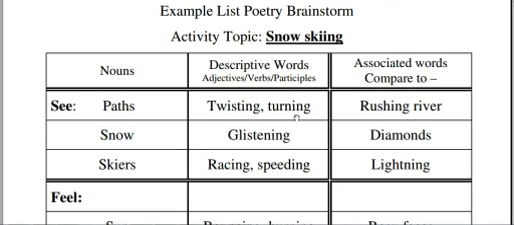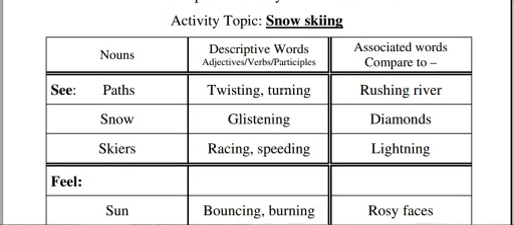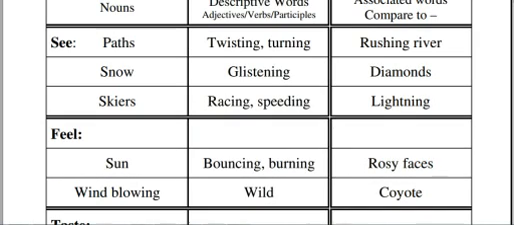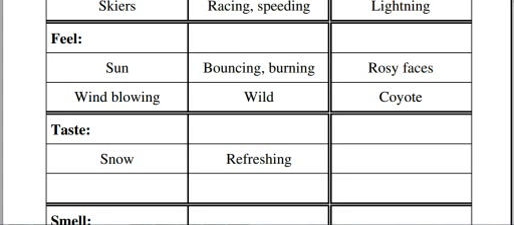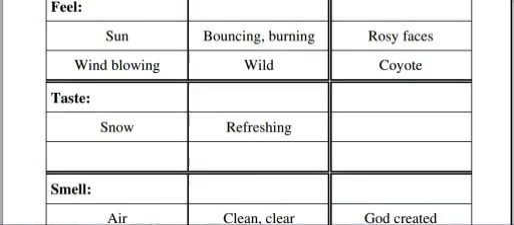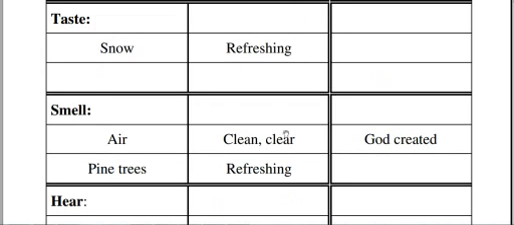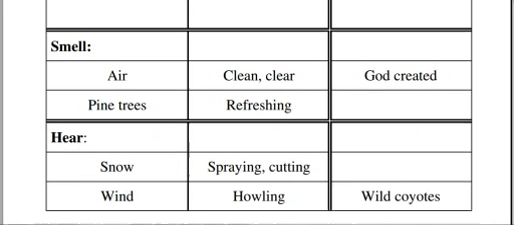So for the snow, she wrote down twisting and turning, glistening, racing, speeding. You don't really have to use these. If you want to use some of them, that's okay in yours, but you don't want to have the exact same thing. She said bouncing and burning as far as the sun goes, the wind blowing, she said wild, snow, the taste was refreshing. Notice she didn't really use this in hers. The air, clean and clear, pine trees, refreshing. Do also remember, even though she wrote both of those down, don't repeat keywords in your poem.